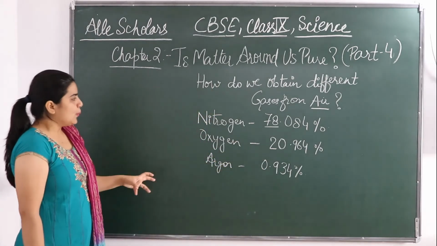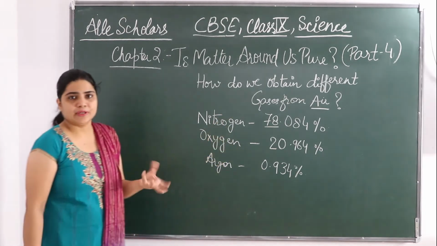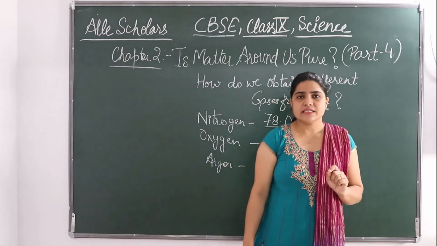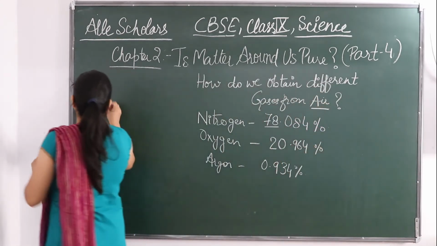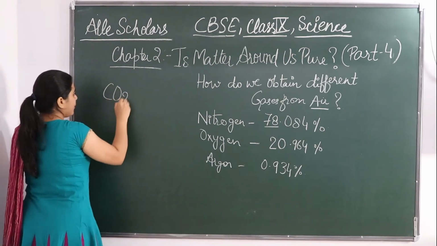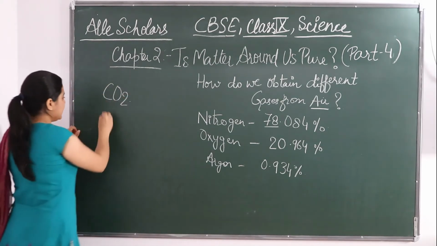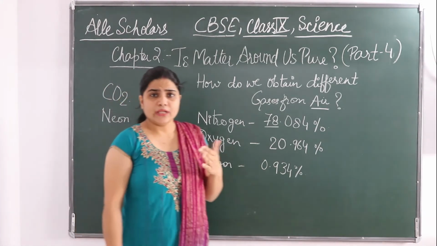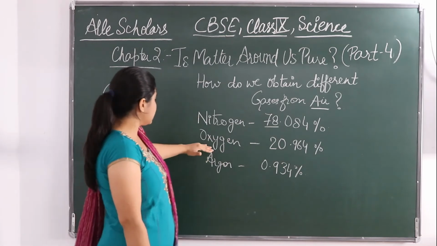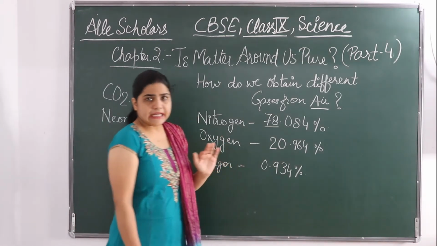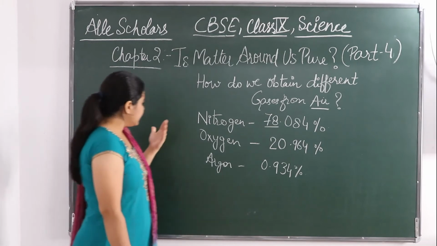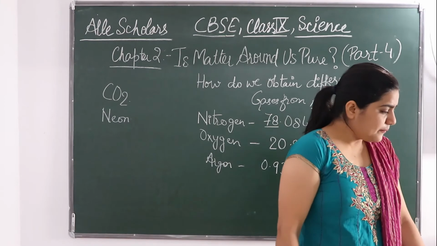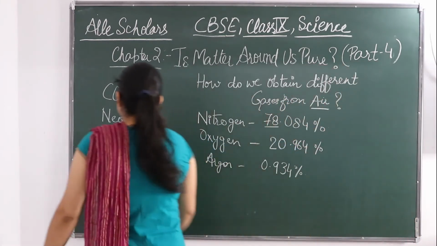The very little that is left in the percentage of air constitutes different gases, which include carbon dioxide also. Carbon dioxide is there, neon is there. We all know that with CO2 and oxygen there is a process of intake and outtake, but oxygen constitutes the maximum after nitrogen.